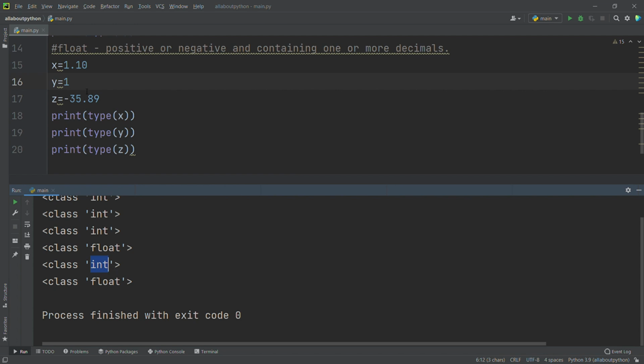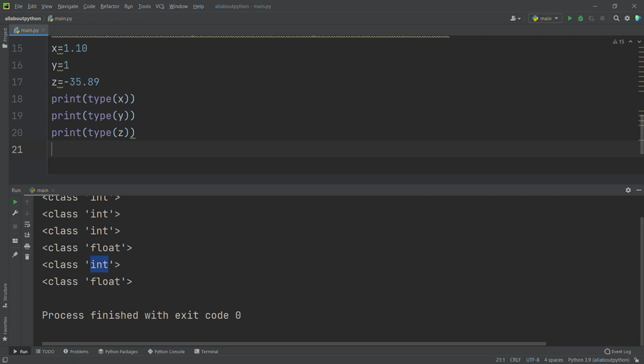Now we will see complex numbers. What are complex numbers? Complex numbers have two parts: one is the imaginary part and the other is the real part. In Python we show the imaginary part with j. If you see j in any value, then it is a complex number.